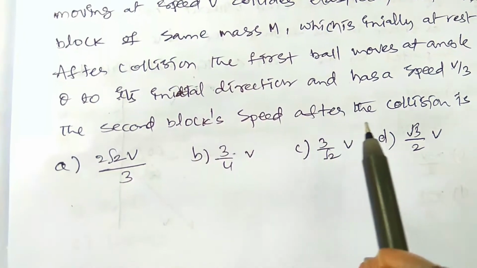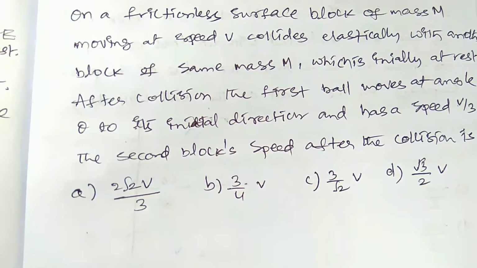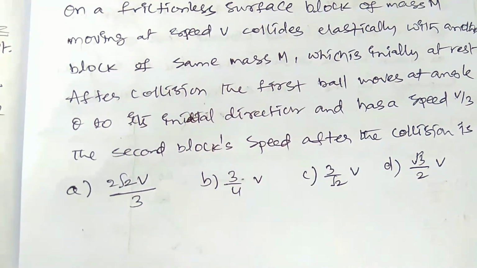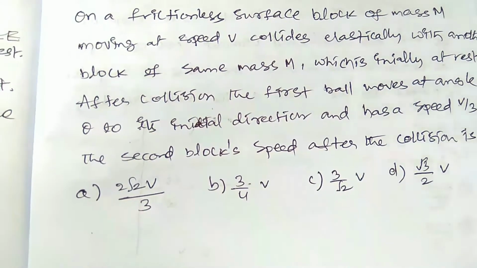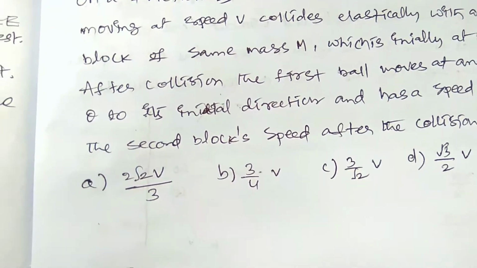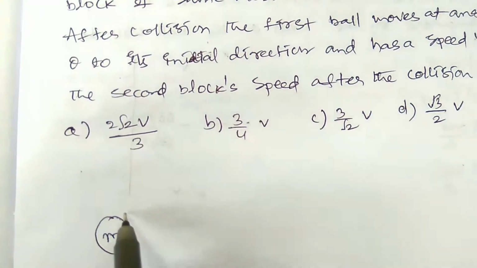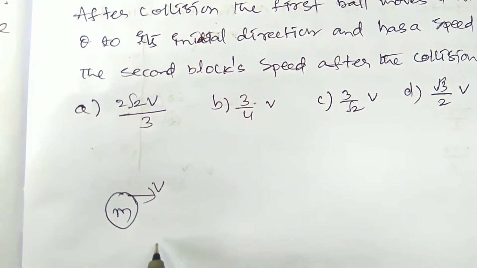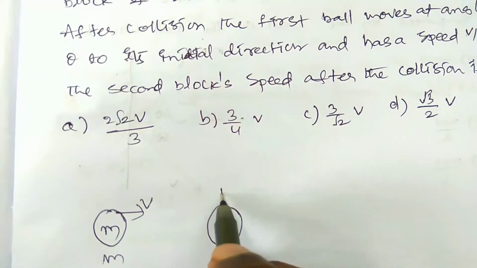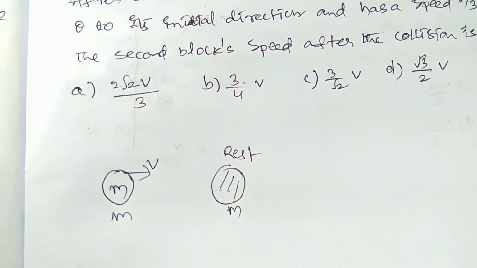The second block's speed after the collision is, right? This is a very important formula, problem, important model. So you have to practice thoroughly, right? You have to see the solution. Here a block has mass m, moving with speed v, and it collides with another block having the same mass, which is initially at rest, okay, right?